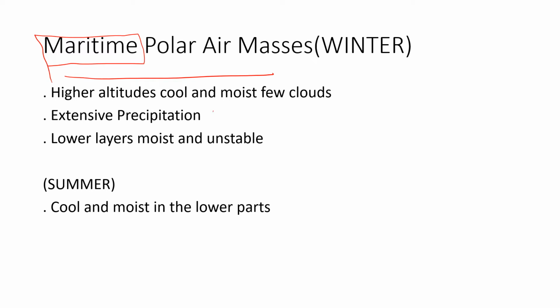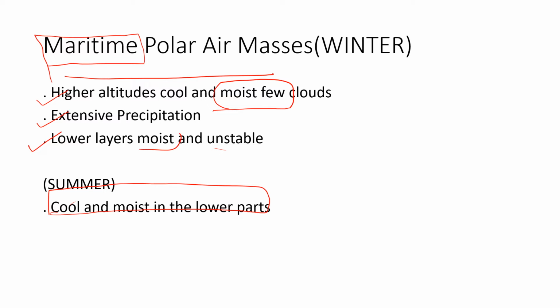So we have moist air, but few moist clouds. In summer, we would have cool and moist air even in the lower parts. At high altitudes, there is a probability of getting moisture-containing air masses, and that's why we can have precipitation too. Lower layers would definitely be moist and unstable.